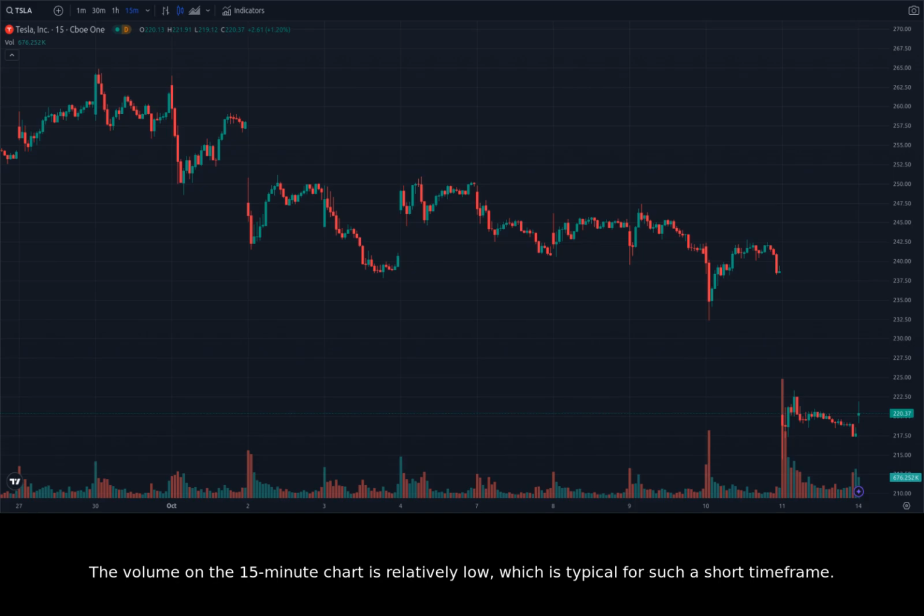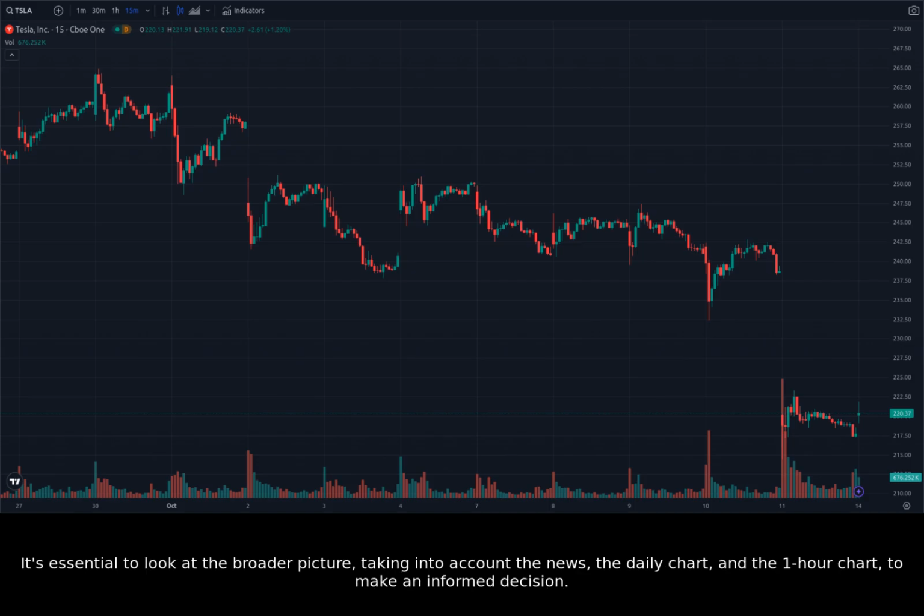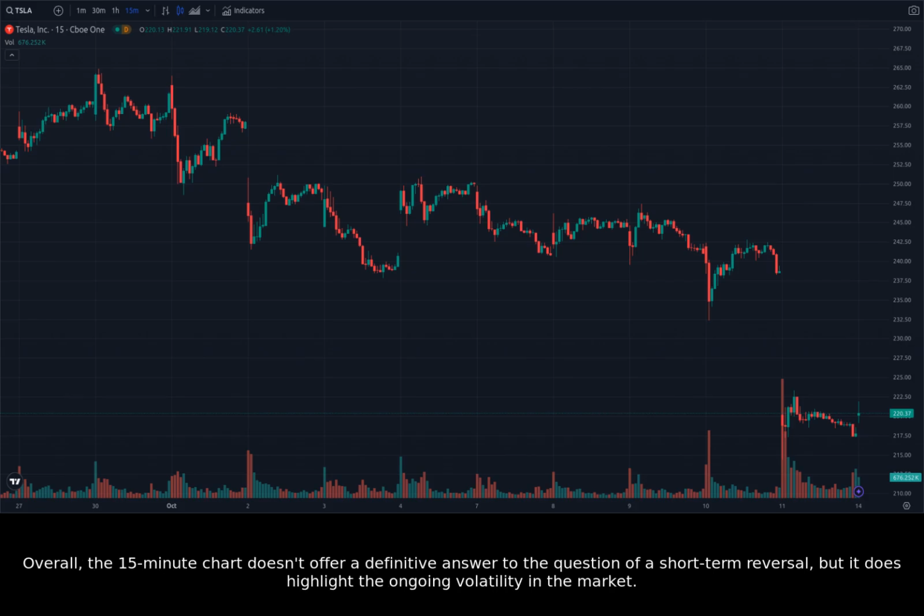The volume on the 15-minute chart is relatively low, which is typical for such a short time frame. This suggests that the recent price action might not necessarily be indicative of a larger trend. It's essential to look at the broader picture, taking into account the news, the daily chart, and the 1-hour chart, to make an informed decision. Overall, the 15-minute chart doesn't offer a definitive answer to the question of a short-term reversal, but it does highlight the ongoing volatility in the market.